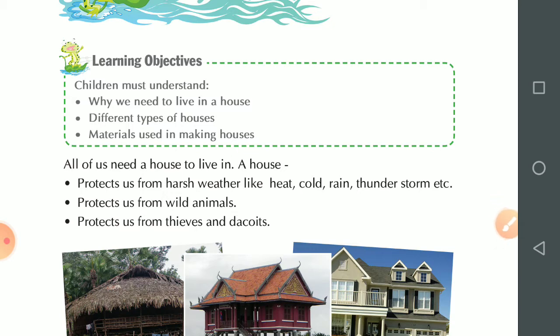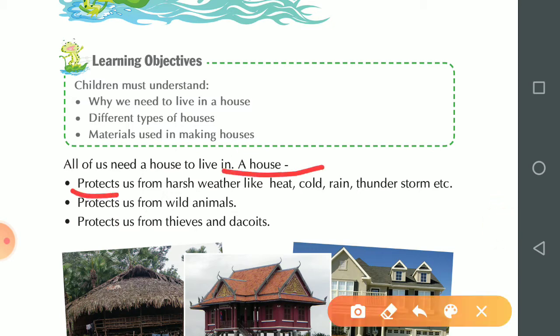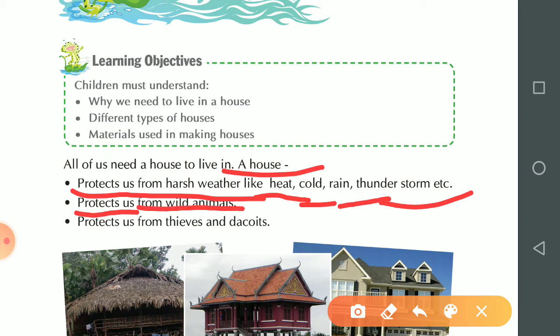Why do we need a house? Because a house protects us from harsh weather. What is harsh weather? Very heat, cold, rain and thunderstorm. These are harsh weather. A house protects us from these harsh weathers and protects us from wild animals, thieves and dacoits.